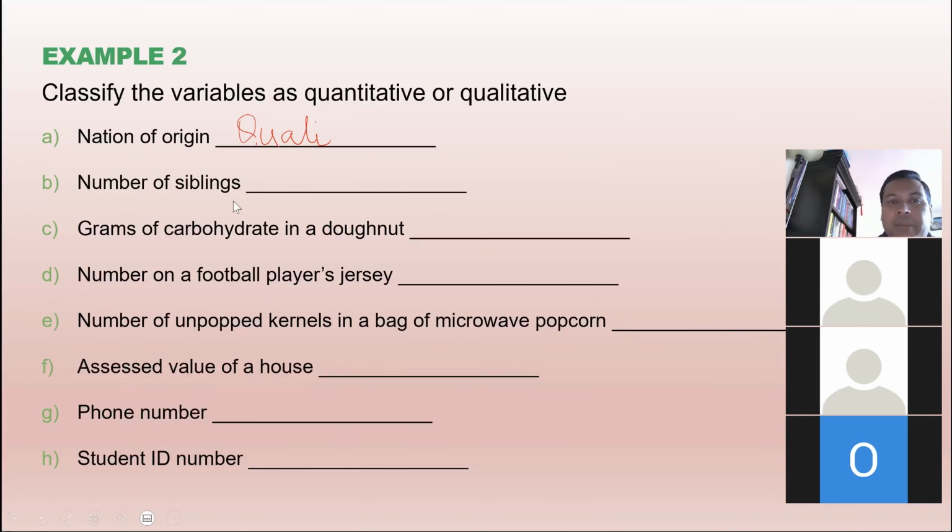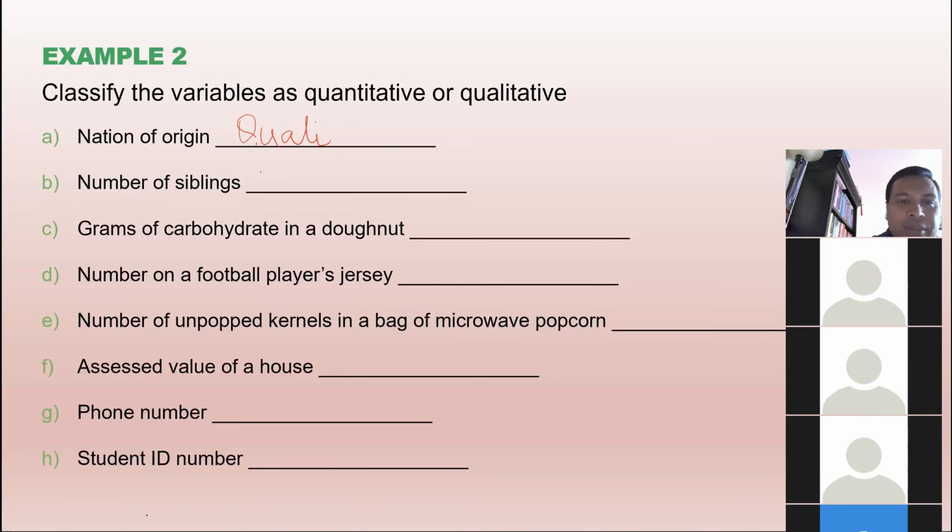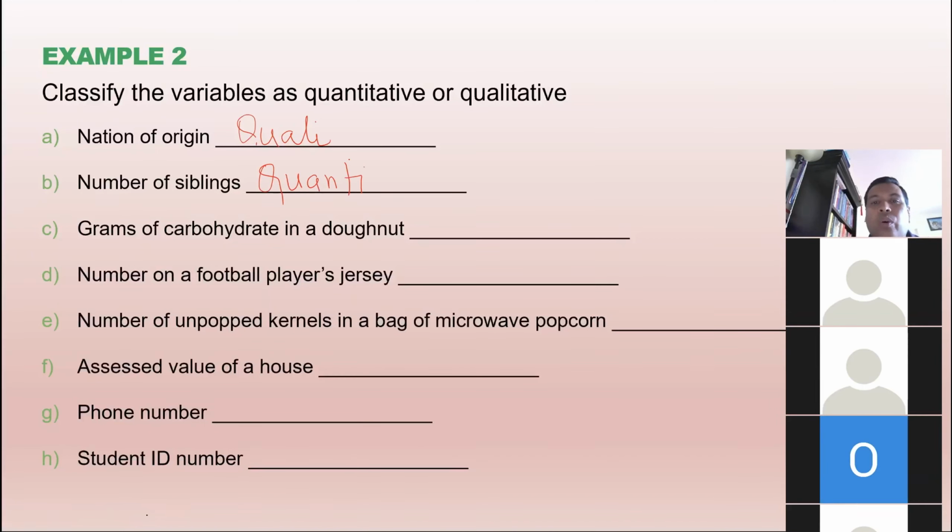B, number of siblings. Does it involve pure number? Yes. You'll say 5 or 3 or 4, right? So it is qualitative or quantitative? Quantitative. Quantitative is also called numerical. Remember that. And then qualitative is sometimes called categorical.